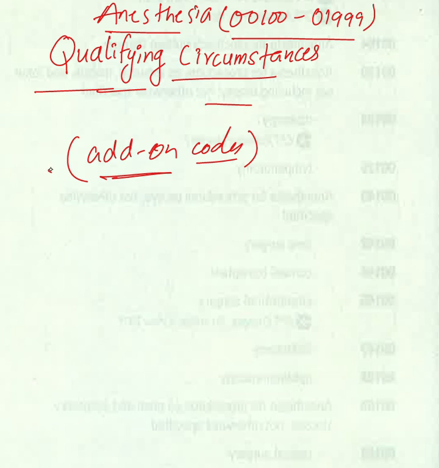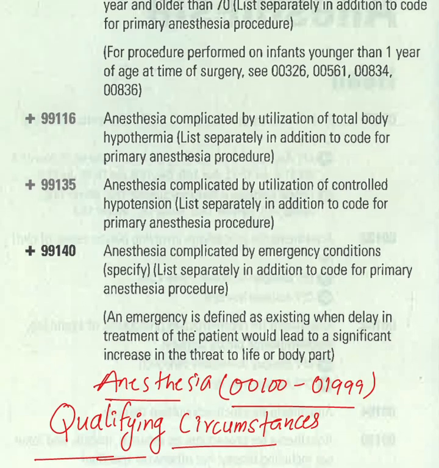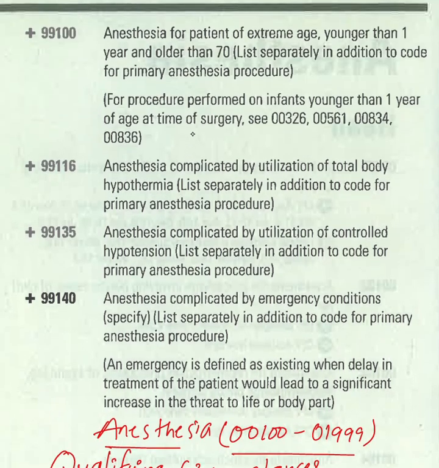These are only add-on codes; you should not use these codes as standalone codes. Let's see what those four qualifying circumstances are. These are the four qualifying circumstances we currently have.